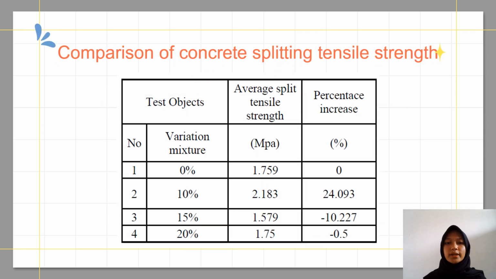And this is the comparison of concrete splitting tensile strength. Here it can be seen that the largest increase was in the 10% mixture, namely 24.093%, and the smallest increase was in the 15% mixture, namely 10.227%.